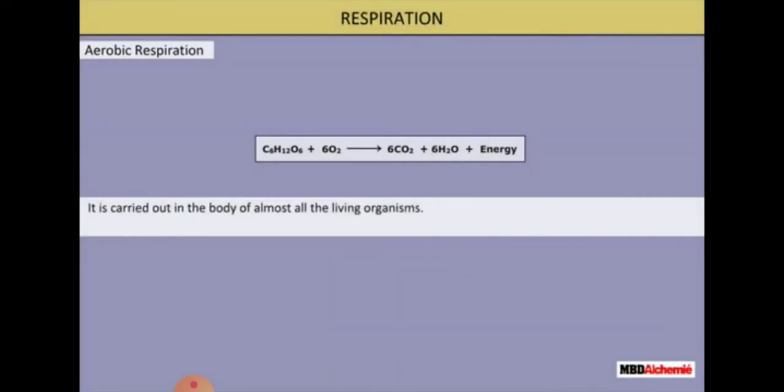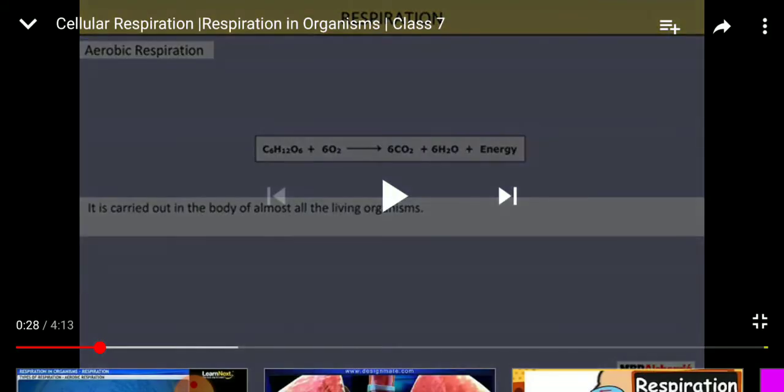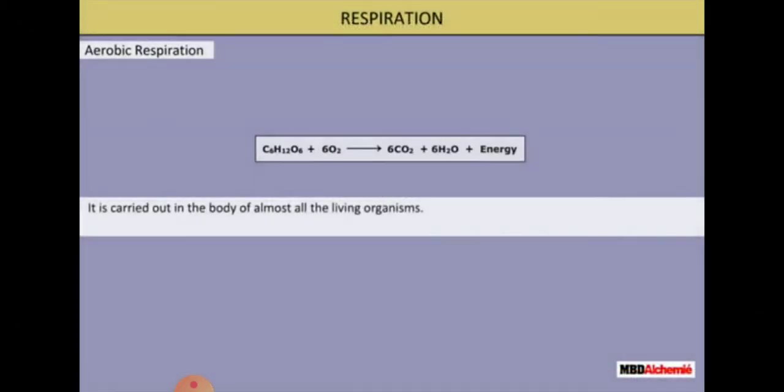So what is aerobic respiration? In most living organisms, the cells use oxygen for the process of respiration. This is called aerobic respiration.